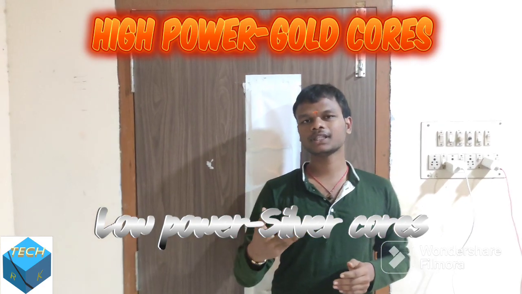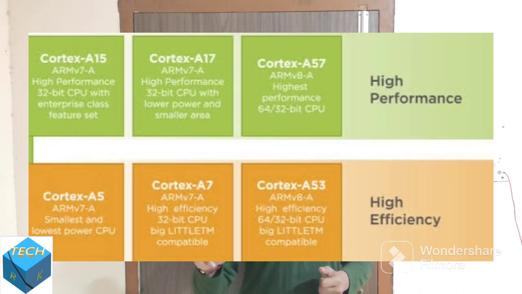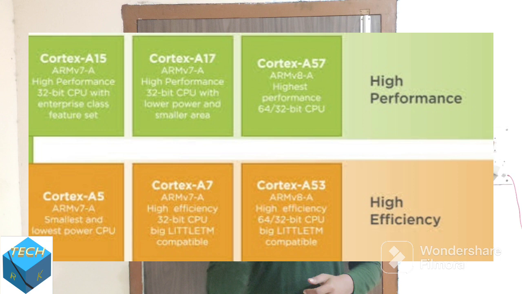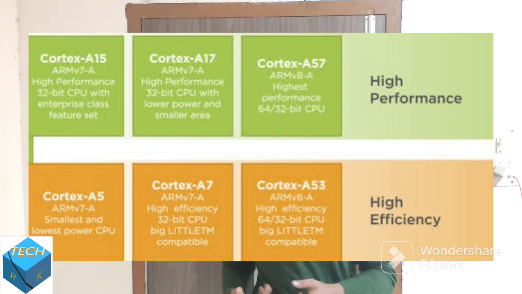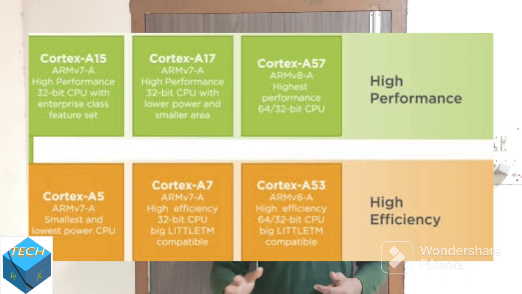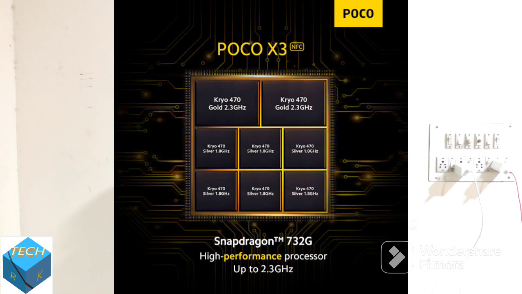For examples of high power cores, we can say ARM Cortex A78, ARM Cortex A57, etc. And for low power cores, an example is ARM Cortex A53. Likewise, some cores are there, and those cores are arranged in the CPU.